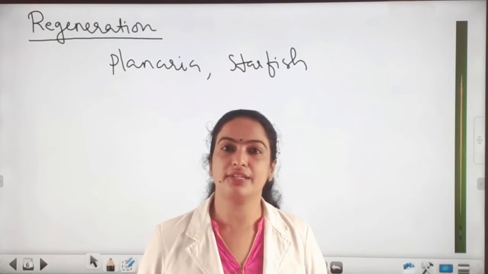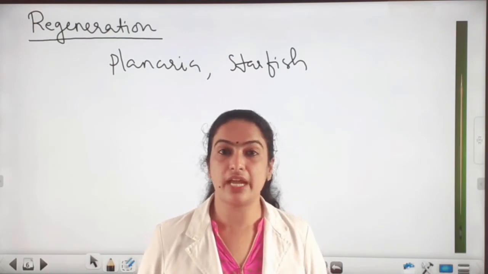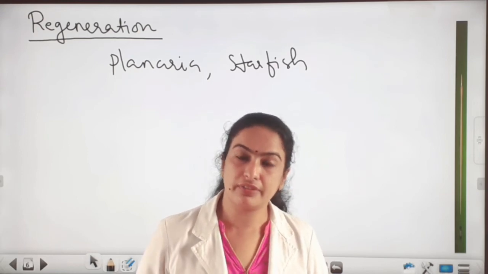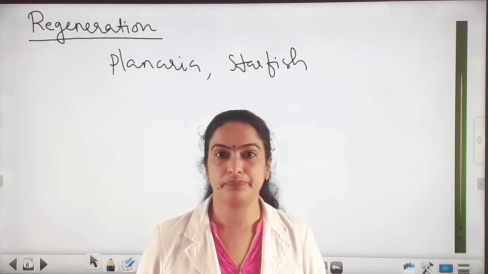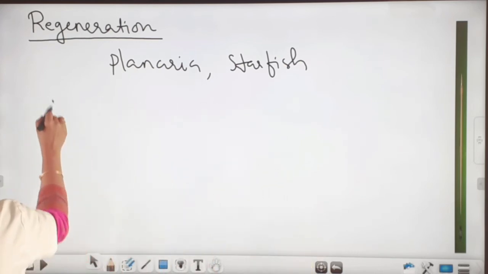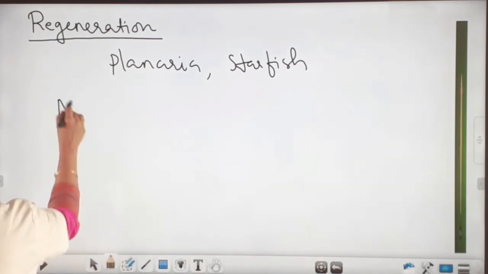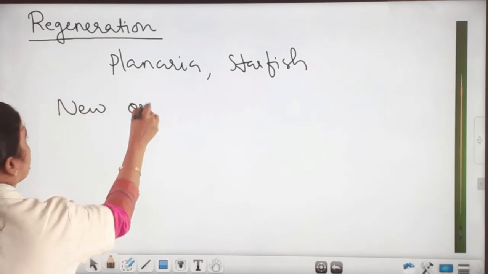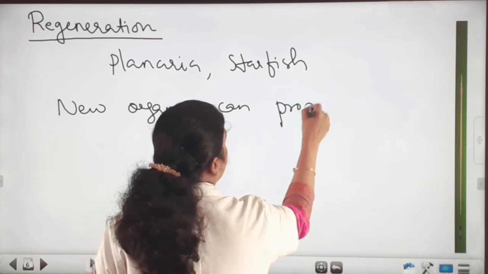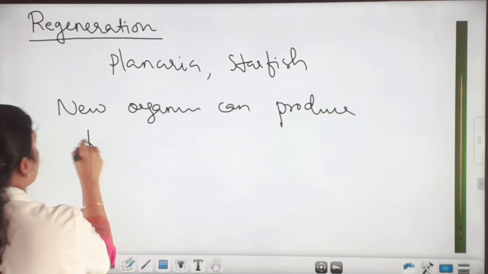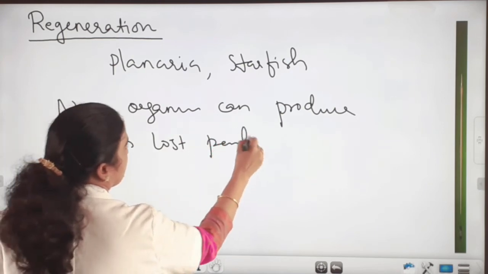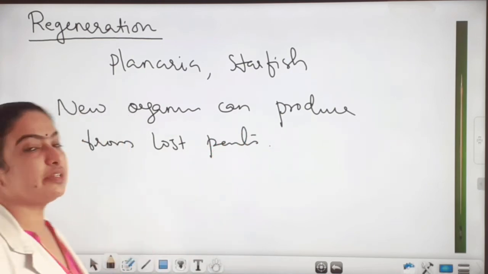So in regeneration, the organisms can produce or restore or create a new organism from its lost part. Okay, so we can write: new organisms can be produced from the lost part. It is called regeneration.